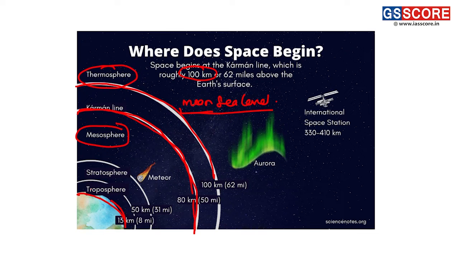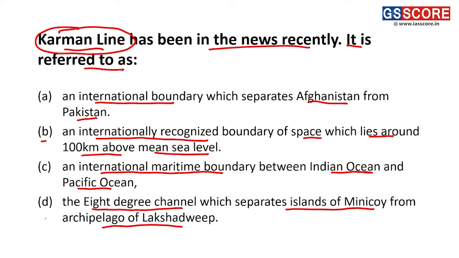If we go up from the mean sea level or the ground, there is the troposphere, then the tropopause, then the stratosphere, then the stratopause, then the mesosphere, the mesopause, then the thermosphere. After that, it is the exosphere. So you need to remember that the Karman line is present almost 100 kilometers above the mean sea level, therefore making statement B the correct answer.